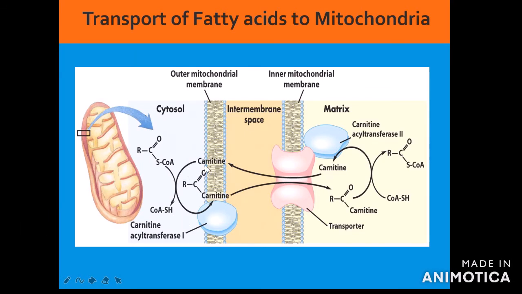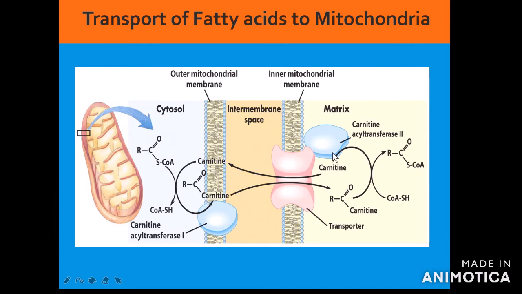Carnitine is beta hydroxy gamma trimethyl ammonium butyrate. This will react with activated fatty acyl CoA, so that the CoA will be released. This carnitine will be converted into acyl carnitine, where C double bond O is the acyl group. Now this acyl carnitine will be translocated into the intermembrane space with the help of a translocase called carnitine translocase.